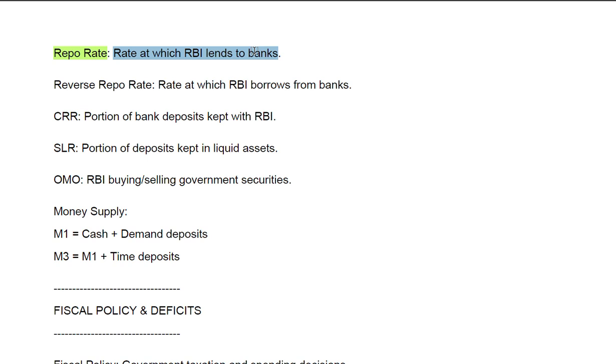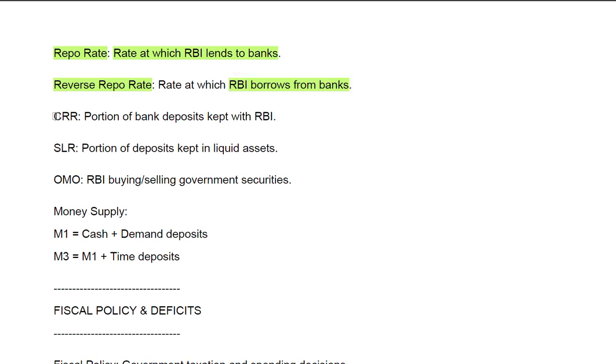Okay, RBI provides money to the bank. So lending of the money by the RBI to the bank at that rate is called the repo rate. Okay, so when repo rate increases, the supply of money gets reduced. Then you have reverse repo rate, the rate at which RBI borrows from bank. Okay, so when RBI takes money from the bank, it is called the reverse repo rate.